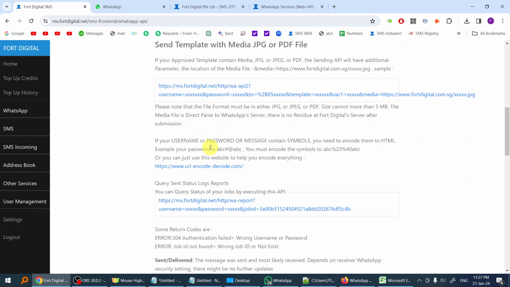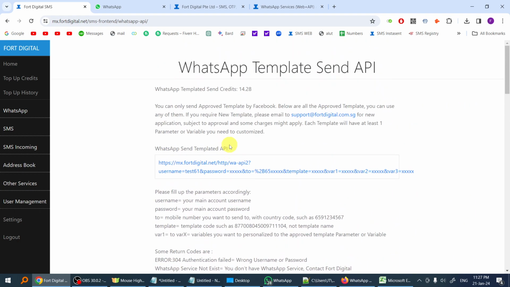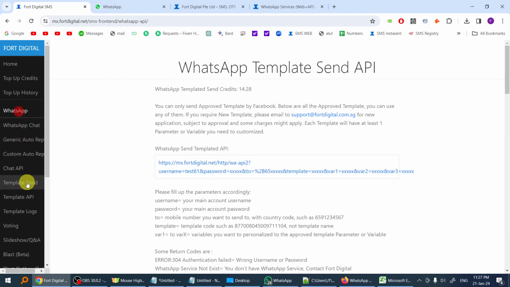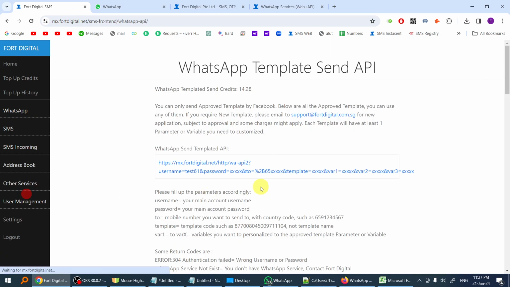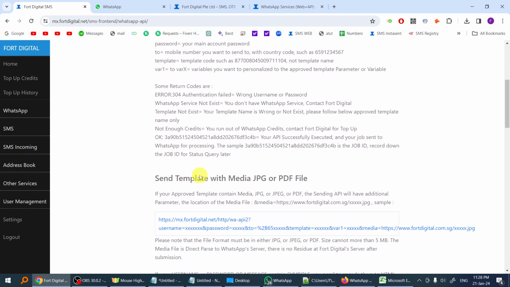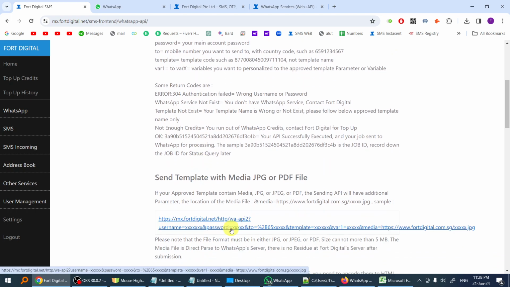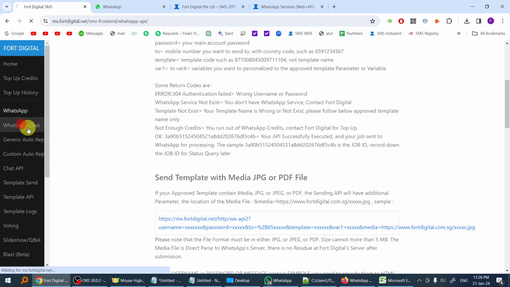So we have all the guides here. You just need to insert the template ID or the template code. You can find the codes from here, with all the variables, variable 1, 2, 3 and so on. You just execute this API and you can do the broadcast. You can even attach image or PDF files, like the monthly invoices. So that's all.